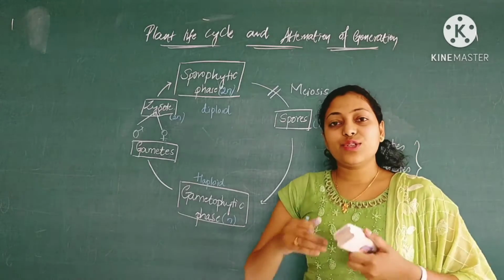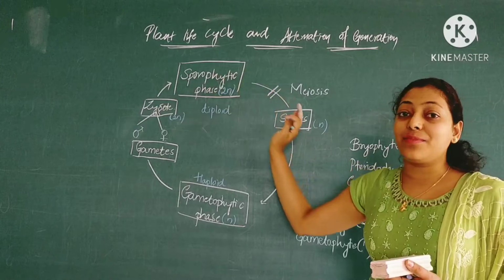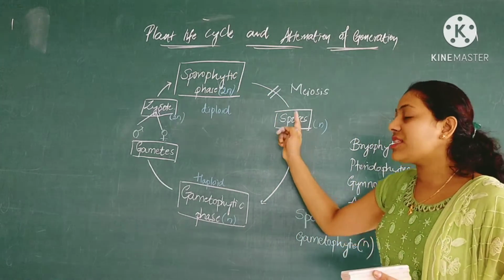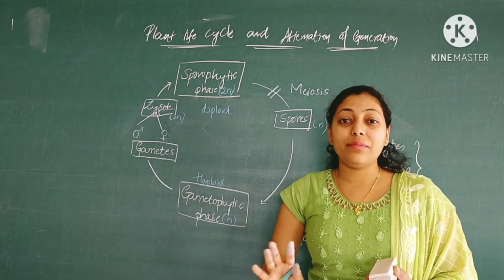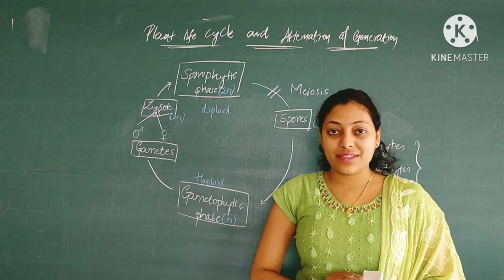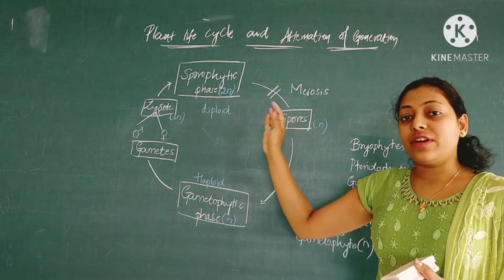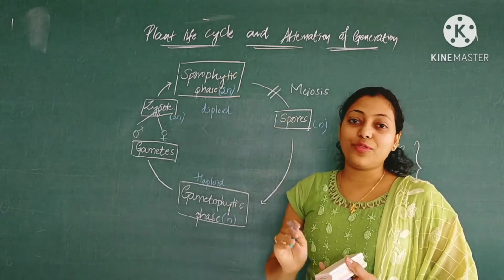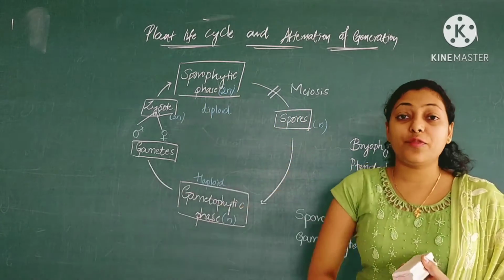Basically, students get confused over here because they just find similarities in the words. The similarity between the words spores and sporophyte leads to 99.9% confusion among students, because they think that spore and sporophyte are one and the same. That's why they place spores under the sporophytic phase.